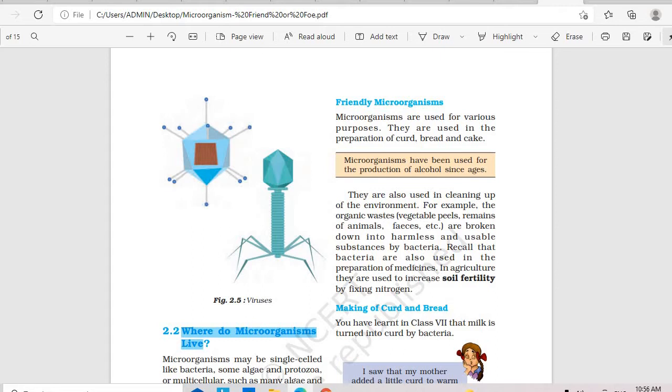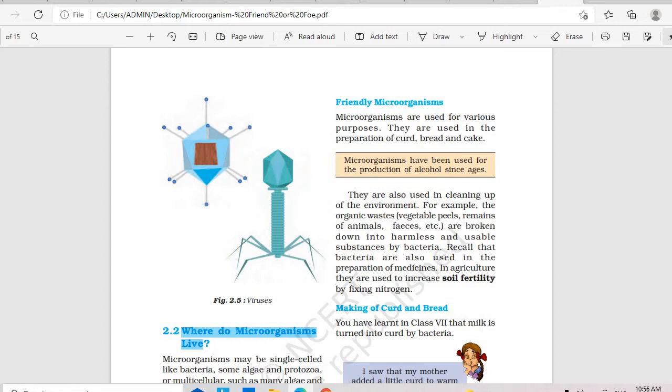So this is a good thing, right? This lactobacillus is very good for our stomach. It helps in digestion, it helps in the absorption of the nutrients, and it's a very good probiotic. Whenever a child or an elder person has loose motions, the first thing prescribed is curd or probiotics, which is rich in bacteria, especially lactobacillus.